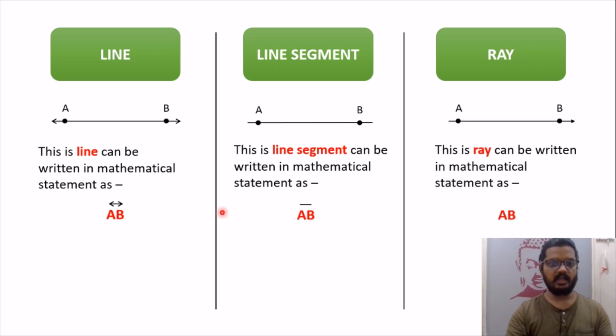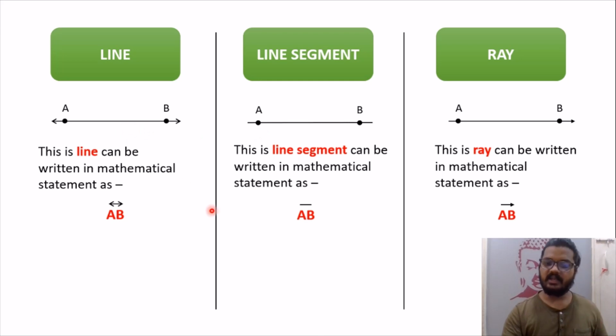Now again, how do we differentiate between a line segment and a ray? So we draw a small ray on top of it. Now students, do remember, you cannot change A and B's position because this point A is known as the end point of the ray. Now you'll be amazed. Why is this known as the end point? Because we know where this point is. This may go ahead and ahead and ahead. Therefore, you can represent a ray like this only, because this point has to be the end point and this point should have an arrow. So this is the difference between a line segment and a ray.